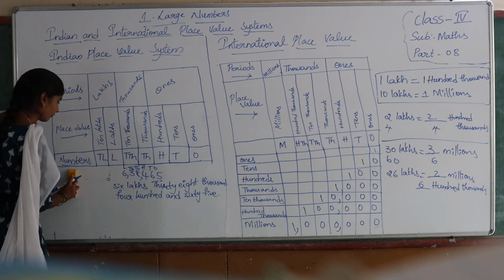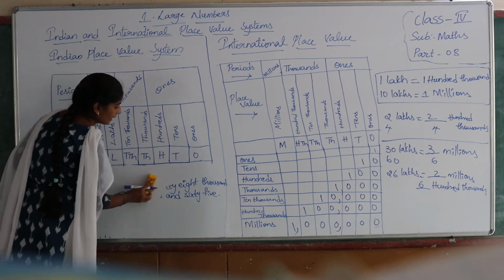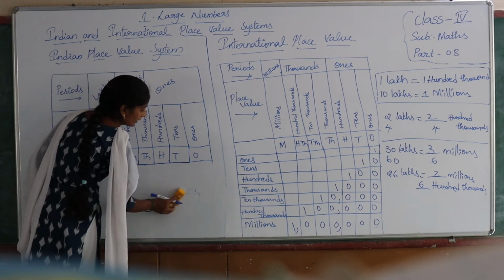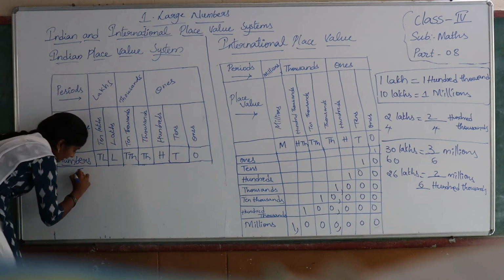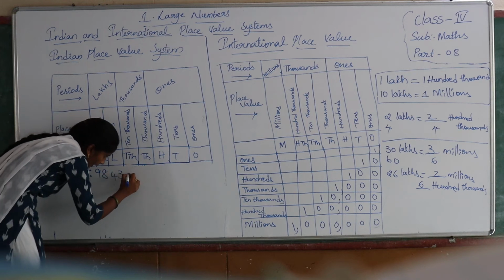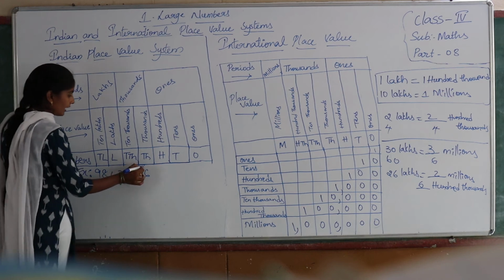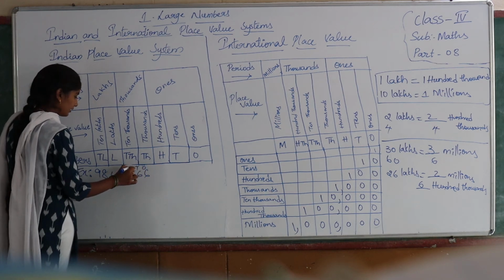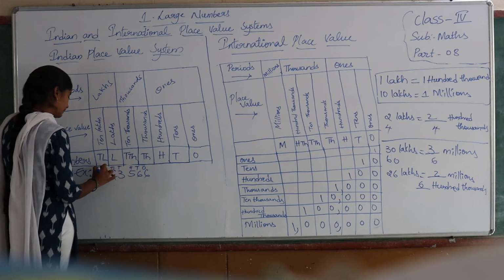Next. Same for a 7-digit number. See, let us consider one more example of a 7-digit number. Take the example 98,43,566. You know that ones, tens, hundreds, 1,000, 10,000, lakhs, and this is 10 lakhs.